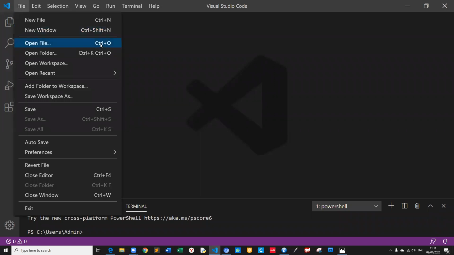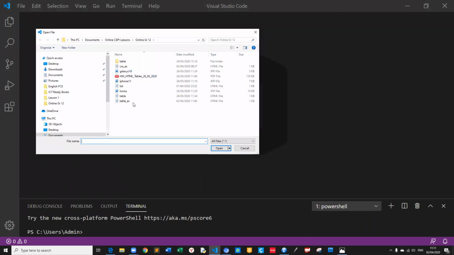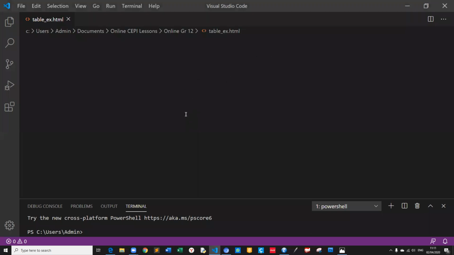Open file, Control O. I'm using Visual Studio Code all the time. Table example.